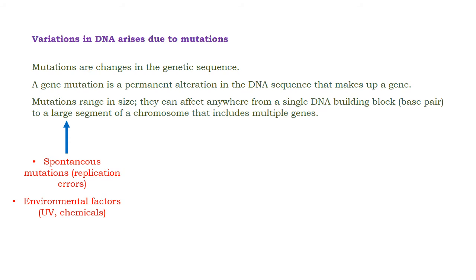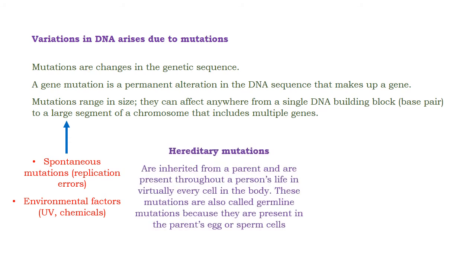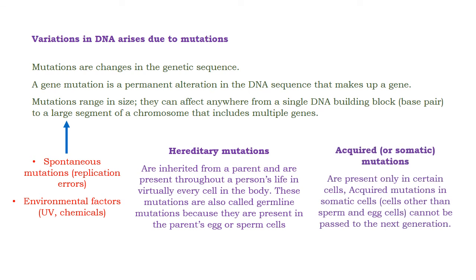There are two types of mutations based on their transmission. Hereditary mutations are those which will be transmitted to the offspring. It is because the nucleotide alterations take place in the genome of reproductive cells. Therefore, such alterations pass on to the progeny. Acquired mutations are those which occur in the somatic cells. These mutations do not pass on to the next generation.